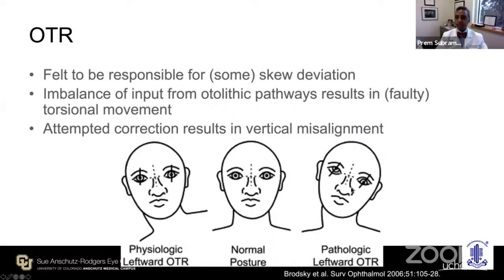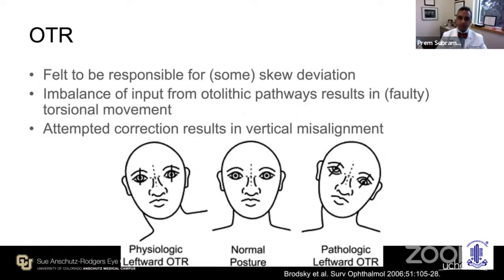But in this patient who has an abnormality, when he tilts his head to the left, the eyes are not able to rotate back to center, and in fact, either rotate farther toward the left, or they just stay closer to the vertical, but they're actually pathologically going to the left instead of rotating to the right, like they should. And what happens then? Your brain tries to compensate, and that attempted correction is what results in a vertical misalignment.